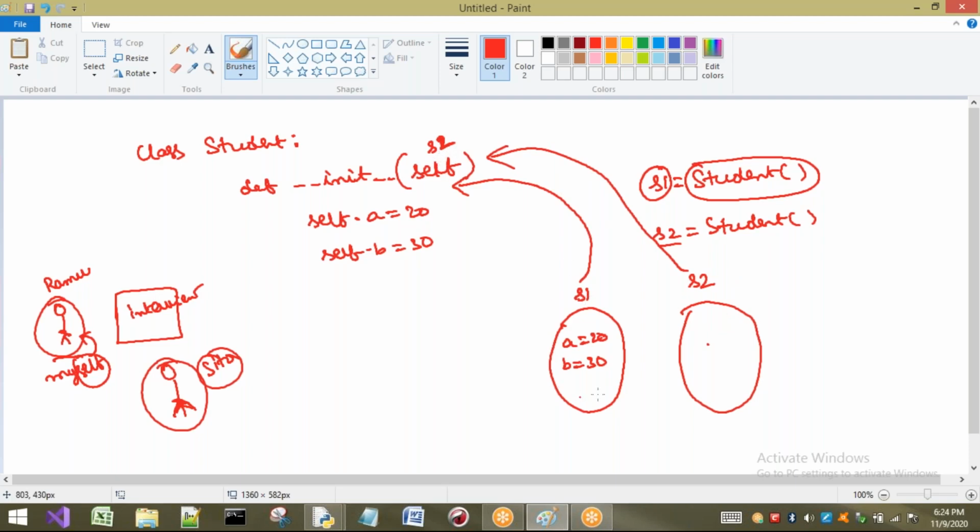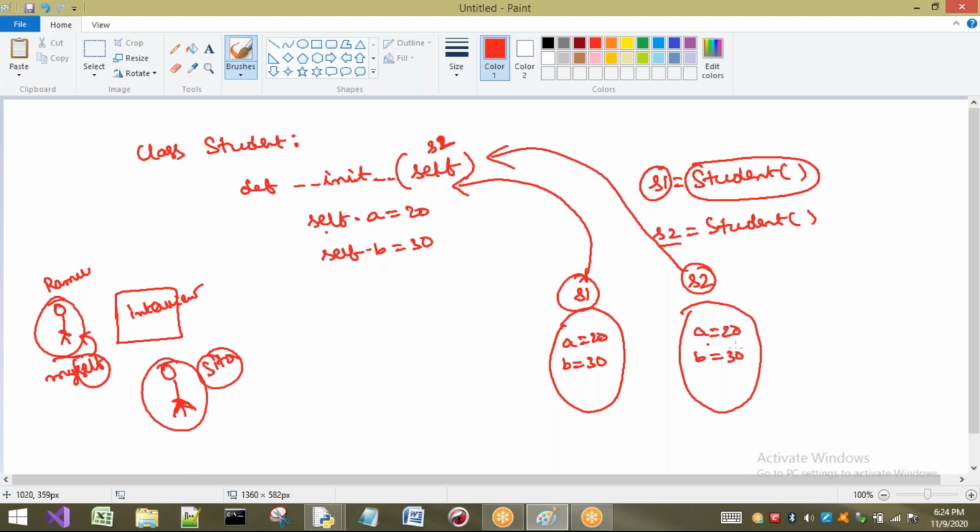Before, when s1 was created, the constructor was called and s1 acted as self. Now the current object is s2, so self is s2. Before, s1 was the current object, so self became s1. Now self.a = 20. Self is s2, so this is nothing but s2.a = 20. So here a = 20. Next, self.b is s2.b = 30. So here b = 30.